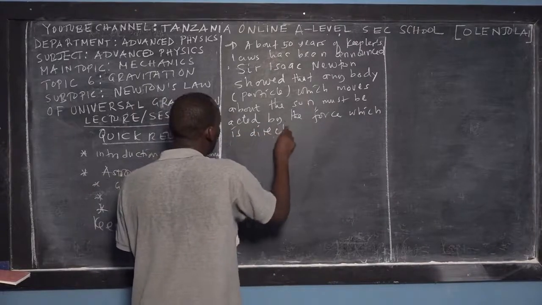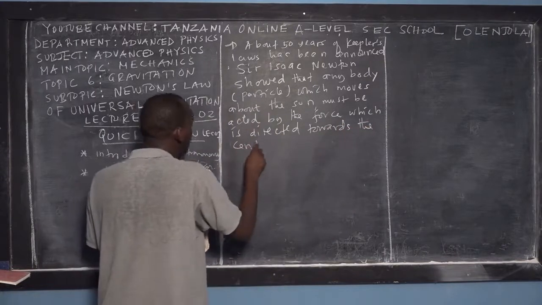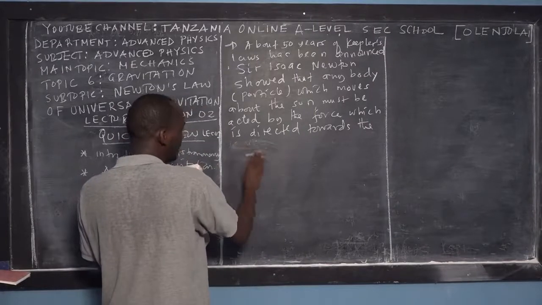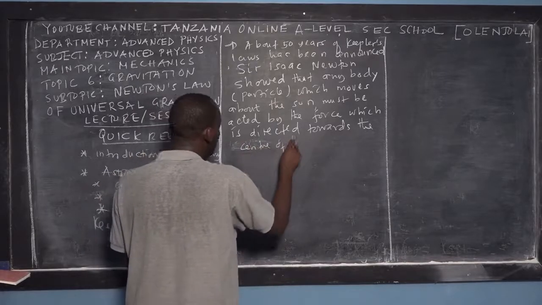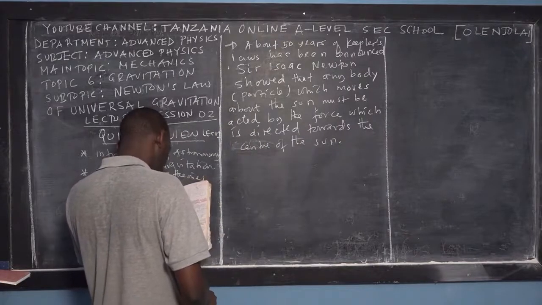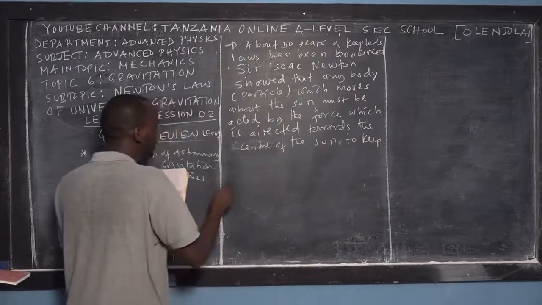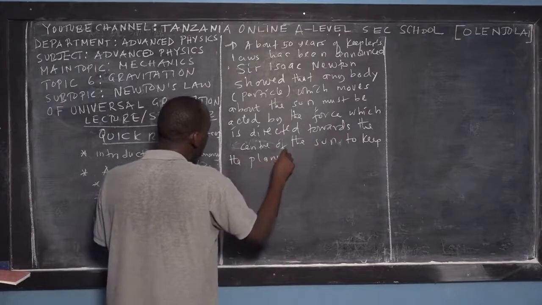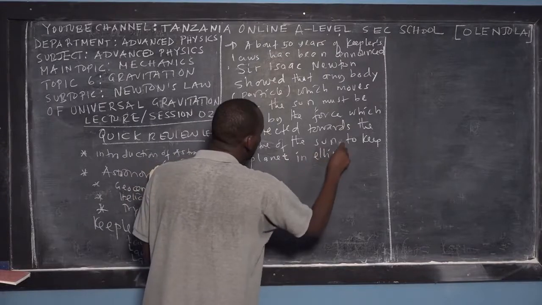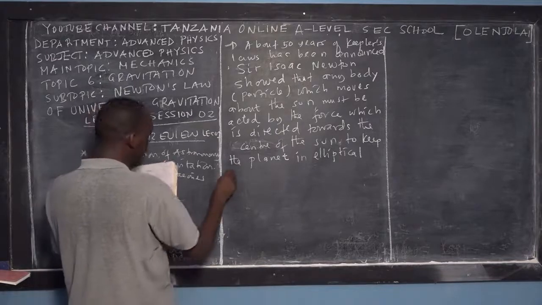This is Newton's observation: the force is directed towards the center of the sun, to keep the planets in elliptical or circular motion.